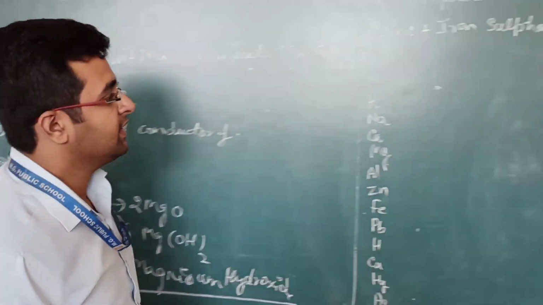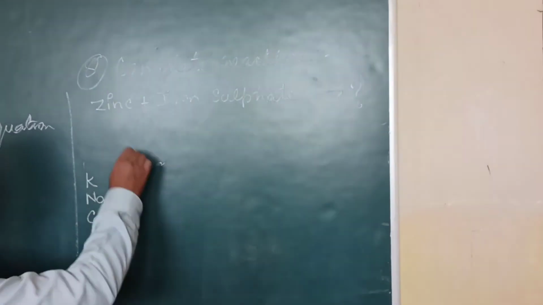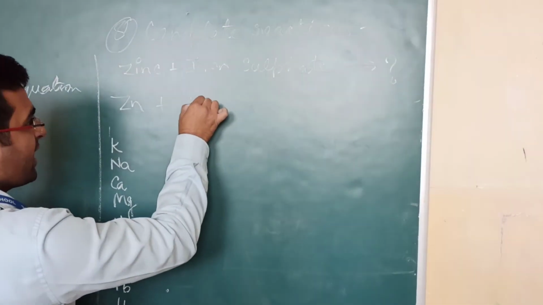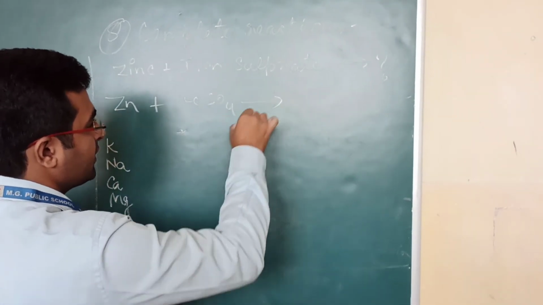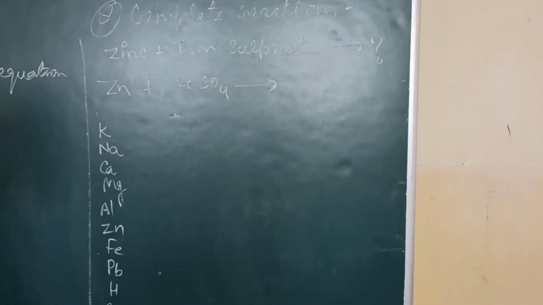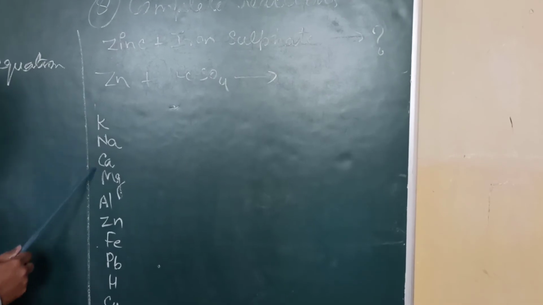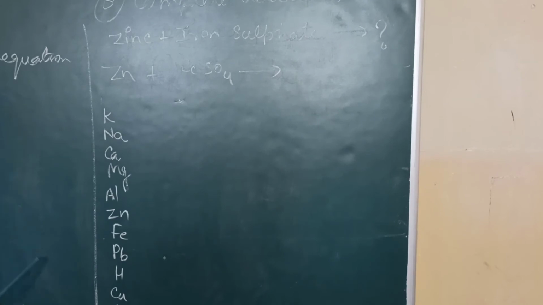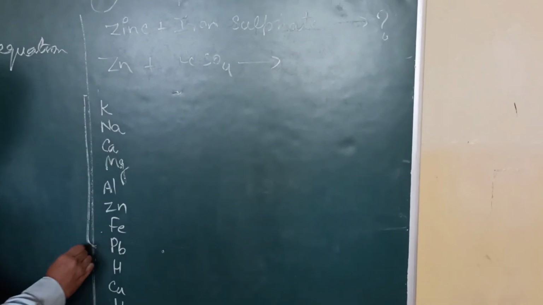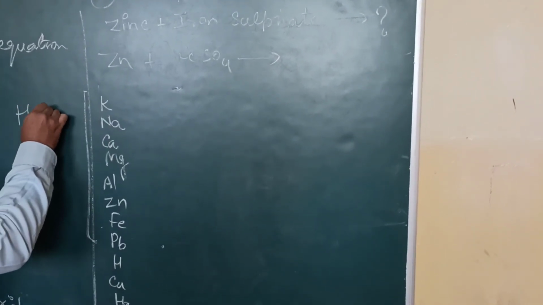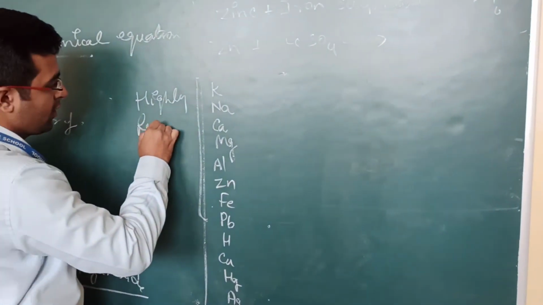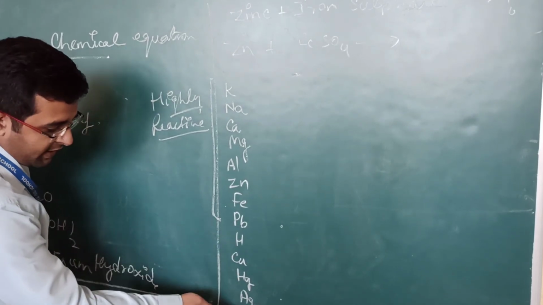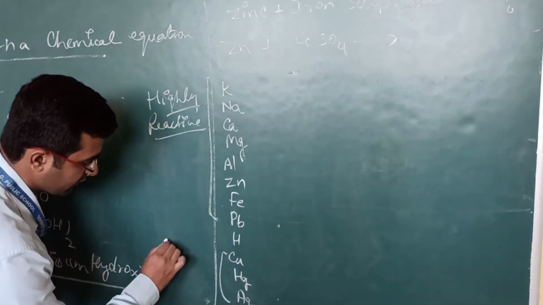Now our next question is, complete the reaction. What will happen when zinc reacts with iron sulfate? Dear students, this question is based upon chemical reactivity. We have this chemical reactivity series in which the elements which are placed above hydrogen are highly reactive, and the elements below hydrogen are the least reactive elements.